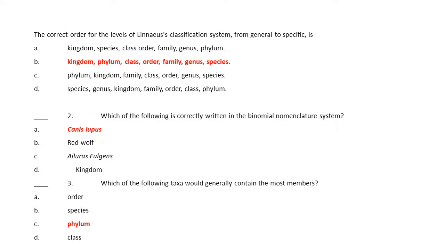Number two, which name here indicates the binomial nomenclature system? The nomenclature system has a two-part name for genus and species. Genus is capitalized and italicized, while the species is italicized only, not capitalized. So we are going to choose A, because C is italicized, but the two names are capitalized.